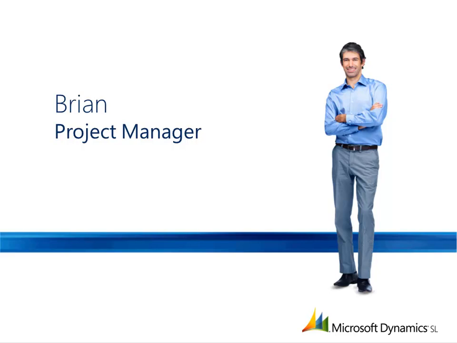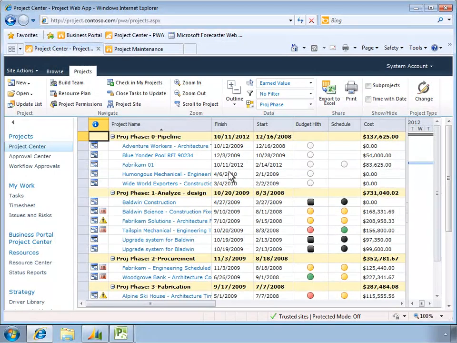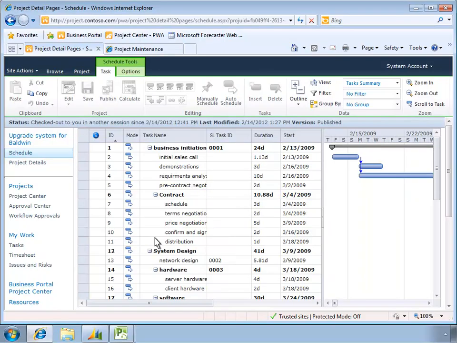Brian, a project manager, uses Microsoft Project Professional and Project Web Access to keep track of all his projects. Microsoft Project Web Access provides Brian with a high-level look at the status of all his projects in a single online view, highlighting any scheduling or budgeting issues that need attention. The connector includes server-side validation that allows Microsoft Dynamics SL information to be entered directly on the Project Web Access site. Now, let's switch to Microsoft Project Professional, where Brian spends most of his time.